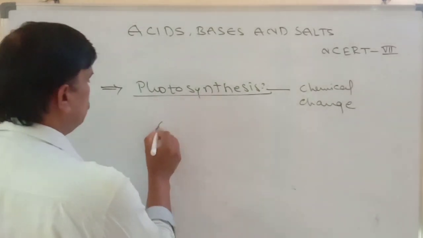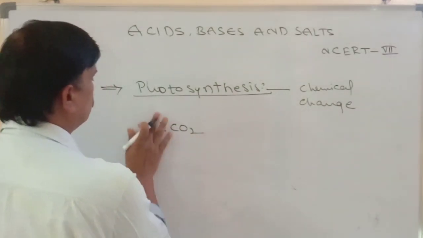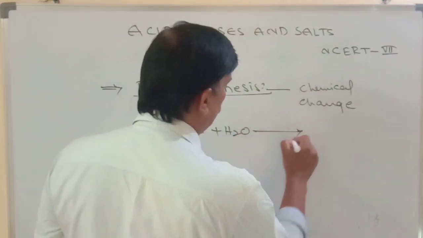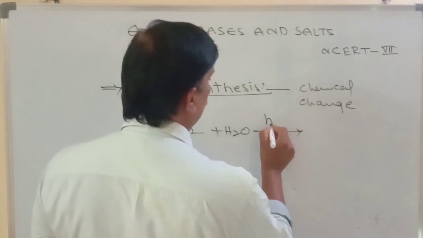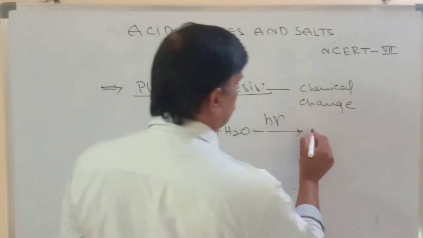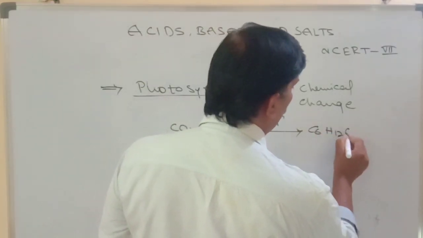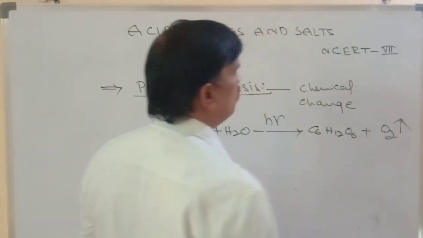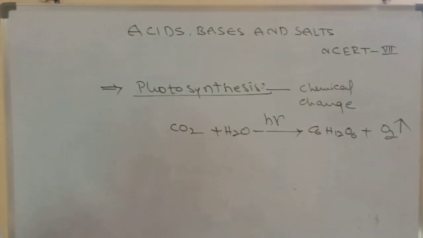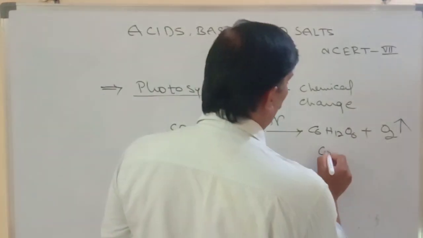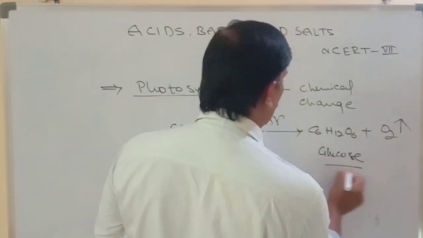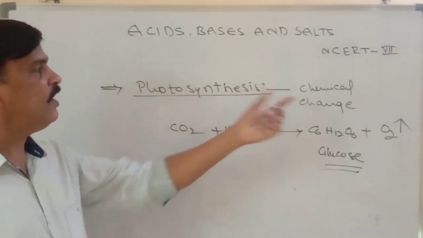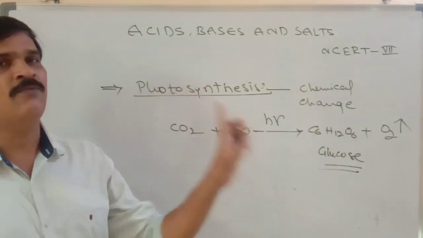So all plants absorb atmospheric CO2 and water molecules in the presence of light, h nu, which gives C6H12O6 plus oxygen evolved in this reaction. So this is known as glucose. We have to balance the equation. This is the general reaction for photosynthesis. Photosynthesis is a chemical change but not a physical change.